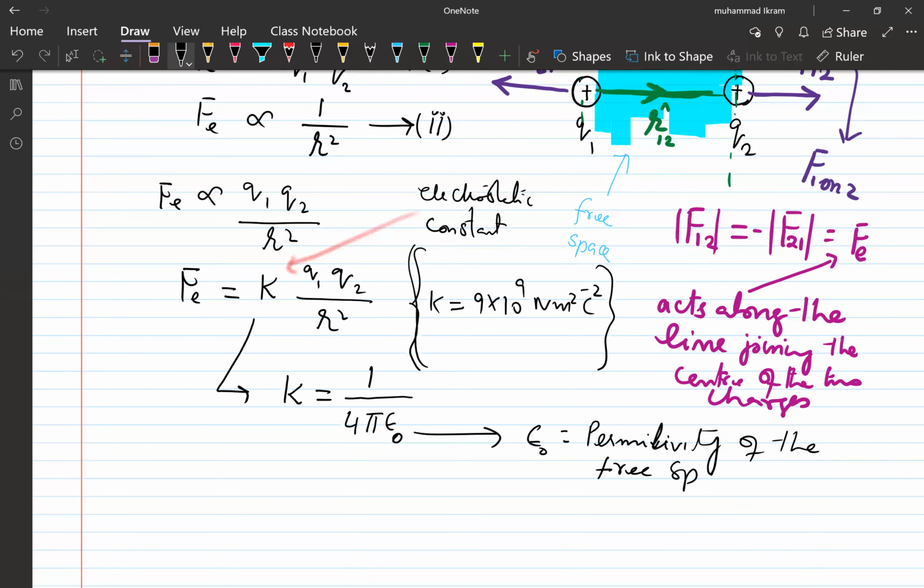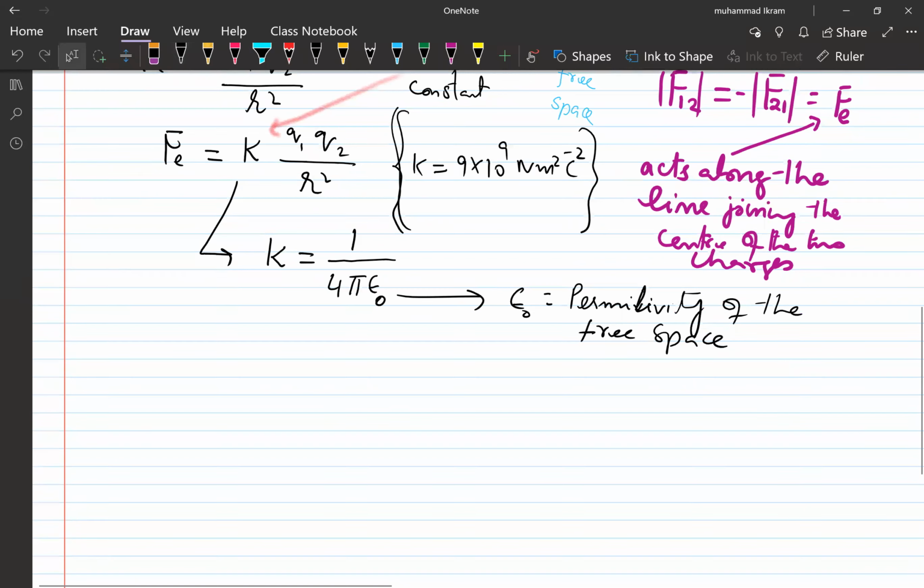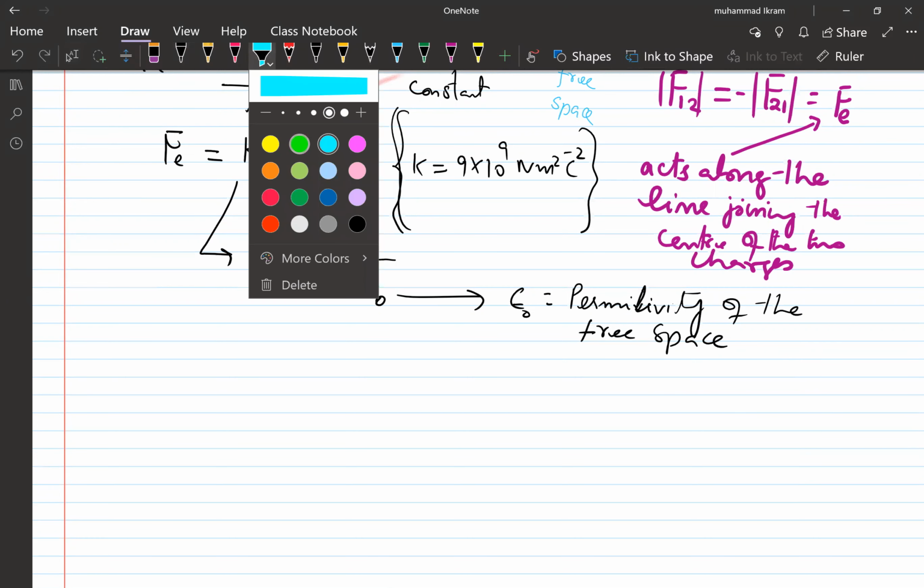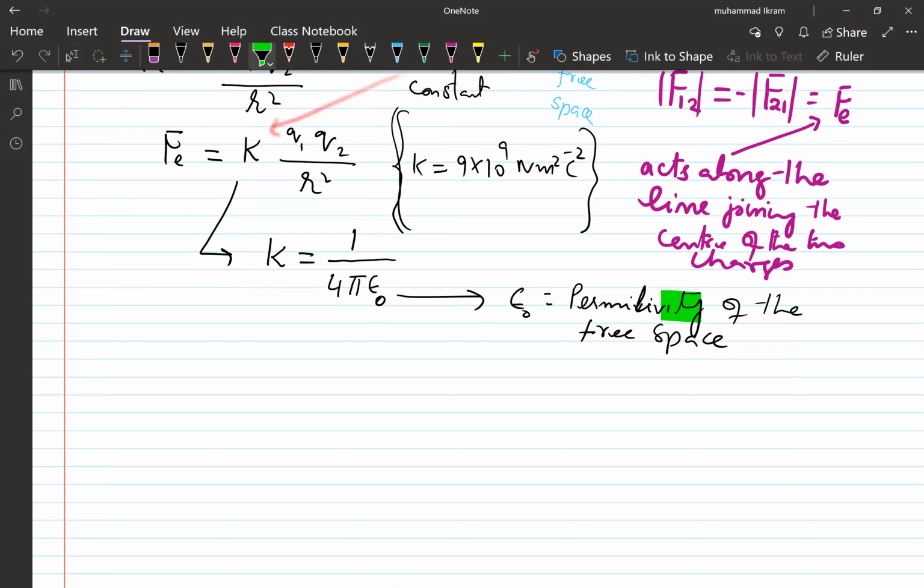Now, what does this permittivity really mean? A few important things you should know here. Permittivity is the strength of the medium to exchange the electrostatic force.